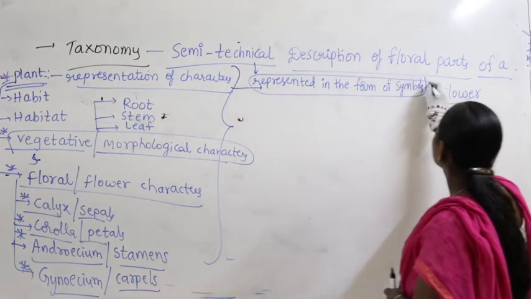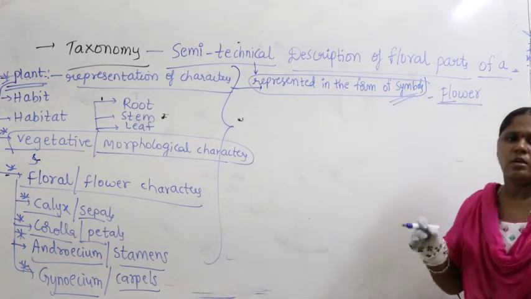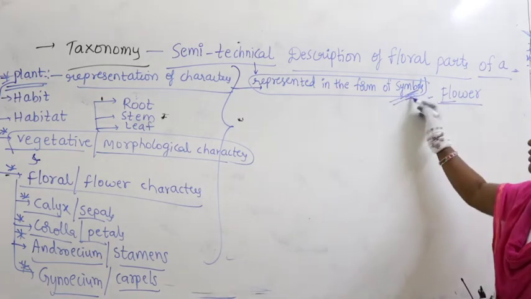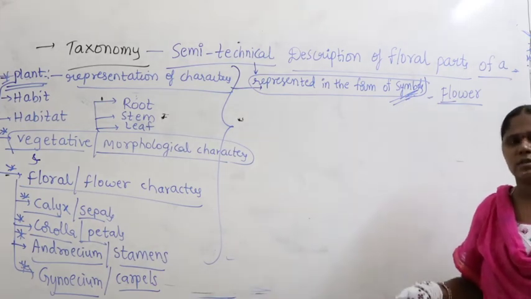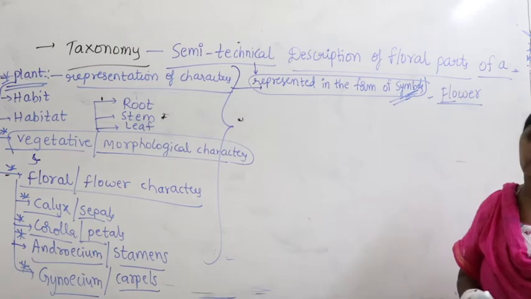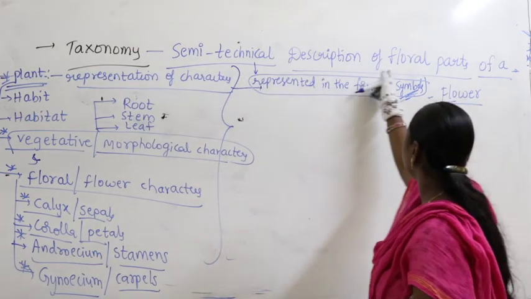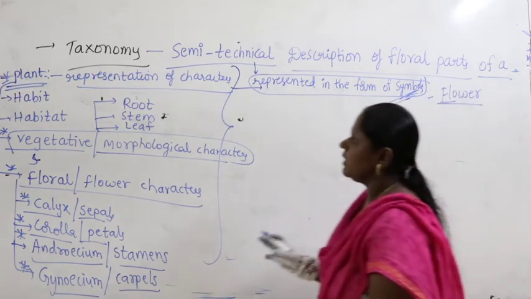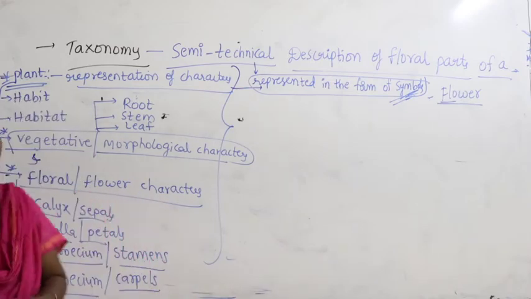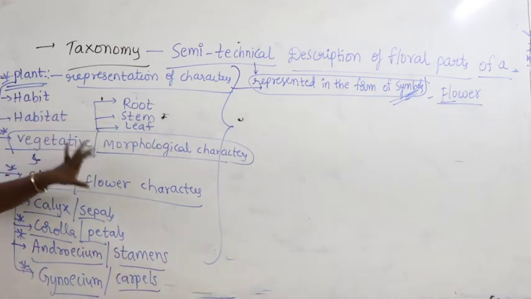These characteristics are all represented in the form of symbols. When you represent them in the form of symbols, it is easy to write, and if you know the symbol, you can understand it and come to know about the plant. That is why it is called the semi-technical description of the floral parts of a flower. So, what does semi-technical description mean? It is nothing but the representation of the characters about the plant, including vegetative characters as well as floral characters.